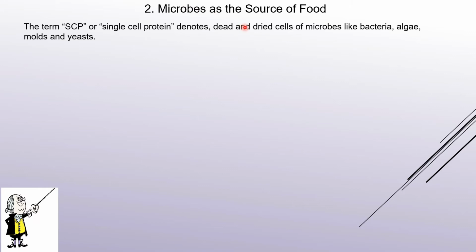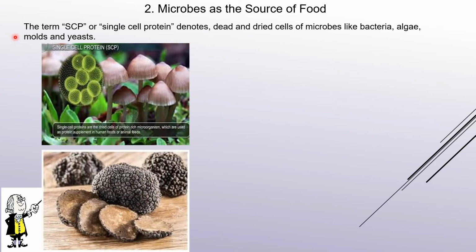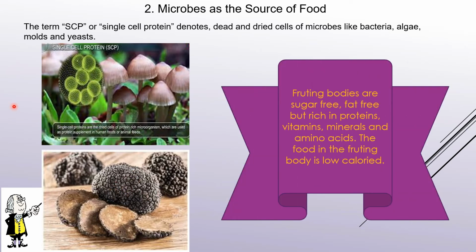Microbes as the source of food. The single cell protein that we already studied in reproduction in plants consists of the dead and dried cells of microbes like bacteria, algae, molds and yeast. This is the single cell protein and this is called the truffles. Now, what is the importance of this single cell protein?